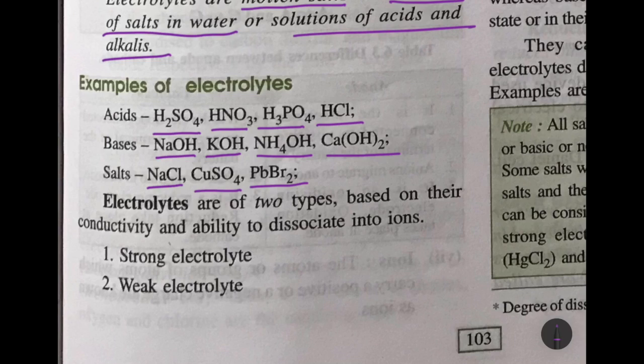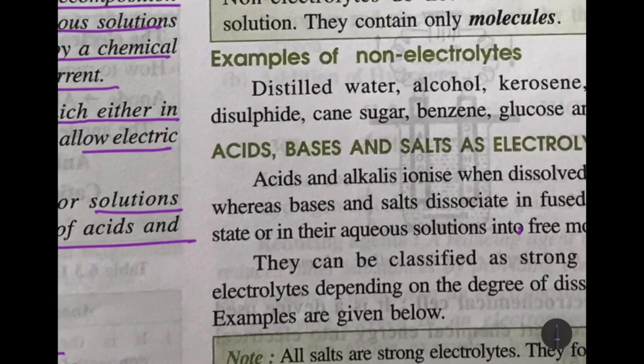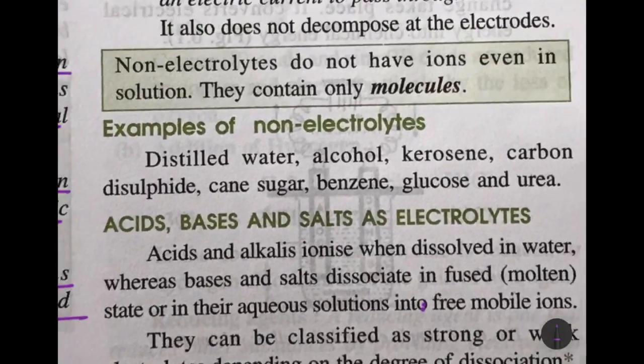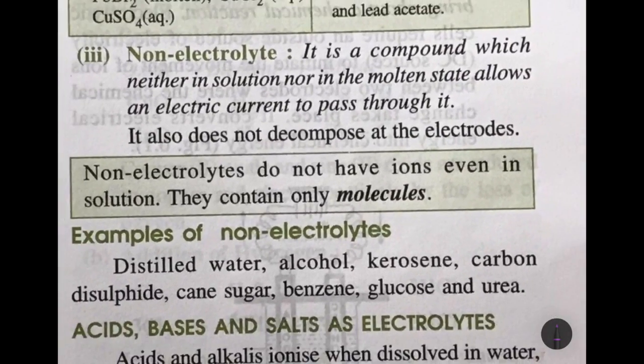Now, there are two types of electrolytes. They are either strong electrolytes, which can conduct a lot of electricity and dissociate into ions completely, or weak electrolytes, which do not allow a lot of electricity to pass through them and do not completely dissociate into ions.